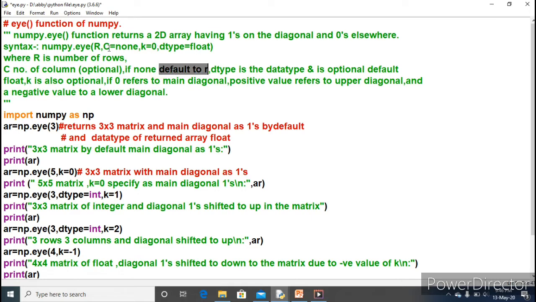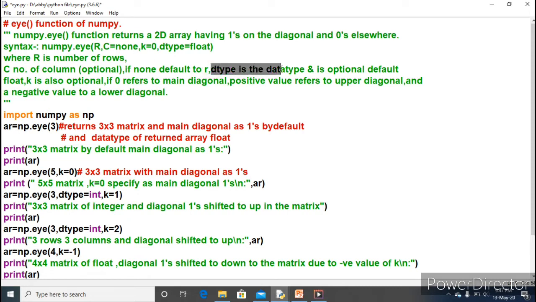It means if you do not provide the column value, then whatever the number of rows, that very value will be the number of columns too. If you specify the r value as 3, then the column value will also be 3. Means that matrix will return 3 by 3.